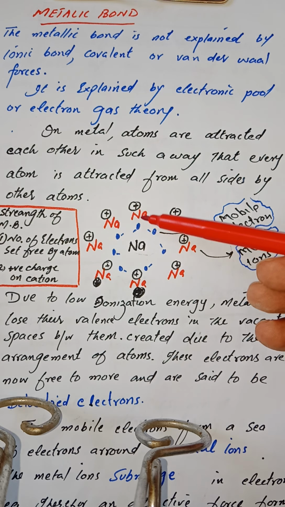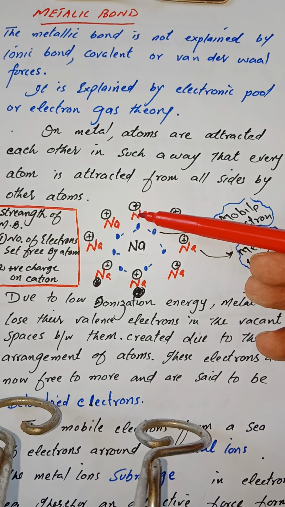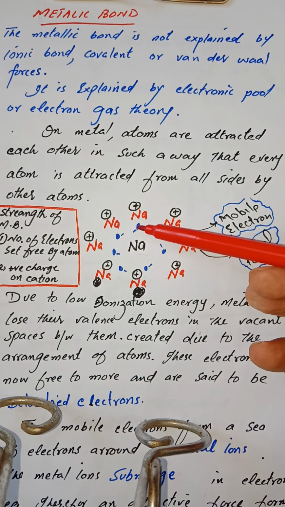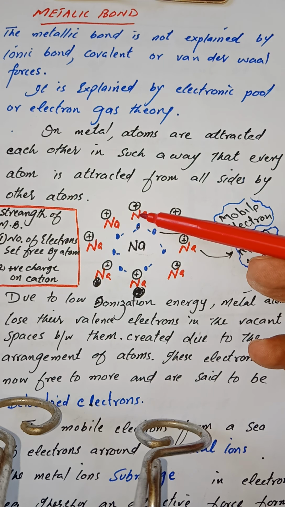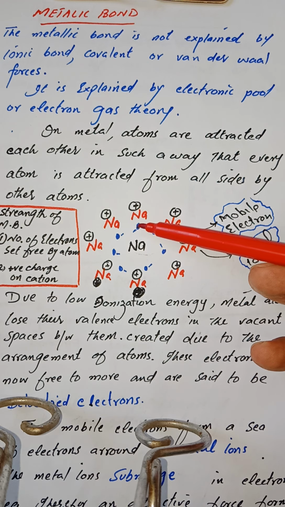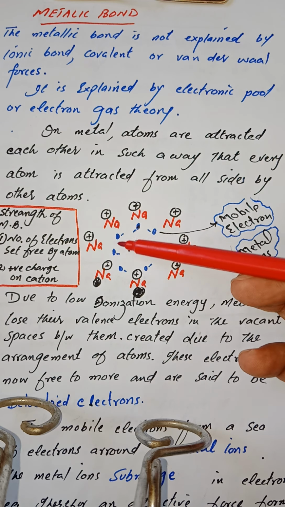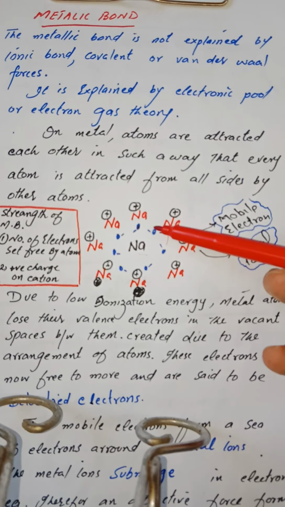The electron lost by each sodium atom is now no more attracted by only one atom, rather it moves around in the whole lattice. So we say that this electron is not localized, meaning that every electron is not attracted by only one atom, rather the electron lost by each sodium atom is delocalized and it is attracted by all sodium atoms collectively.